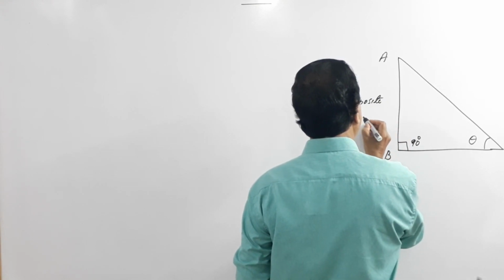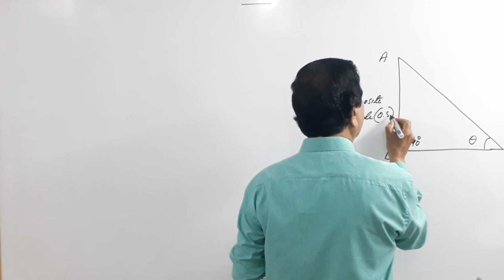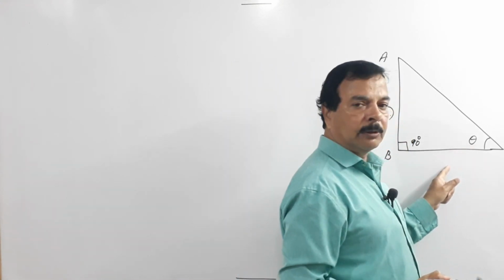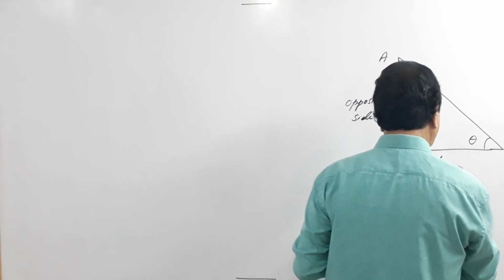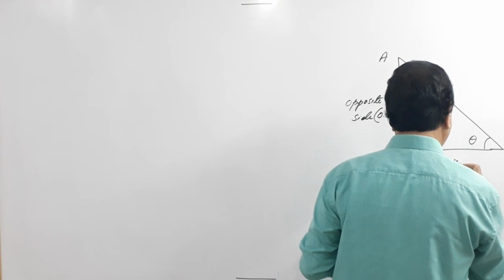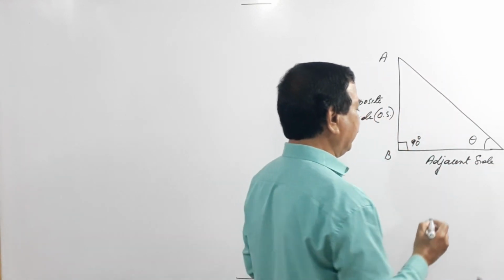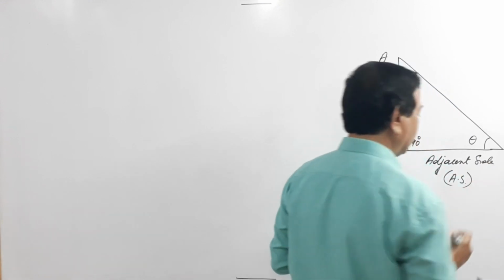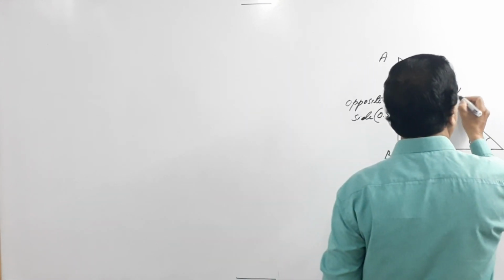Opposite side, I will abbreviate it as OS. And the side which is adjacent to this theta is the adjacent side. I will abbreviate it as adjacent side. And definitely you know this is the hypotenuse.